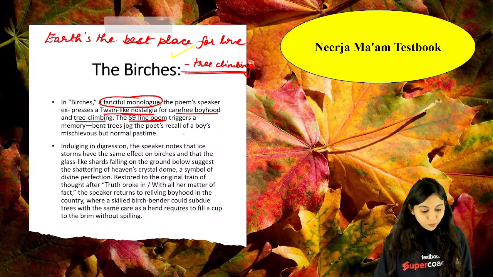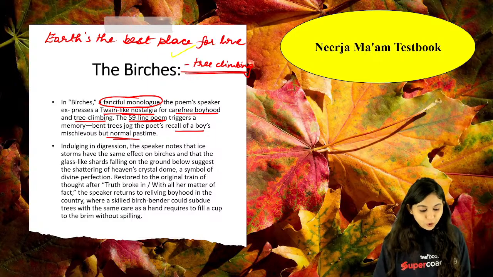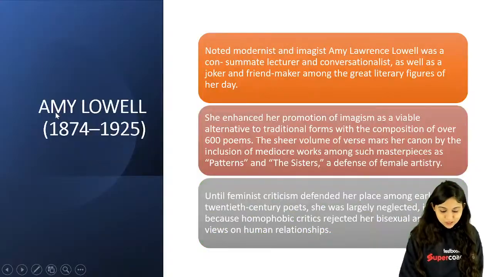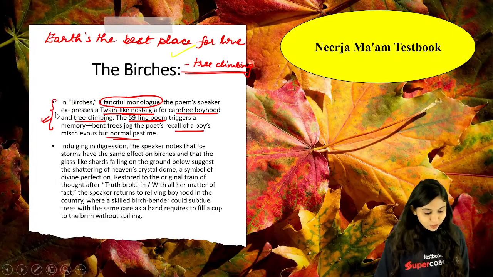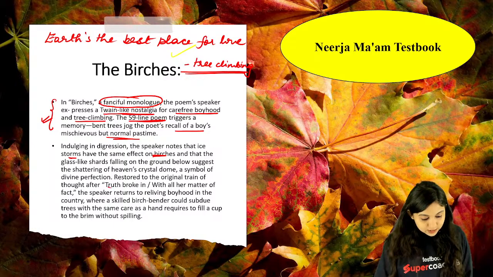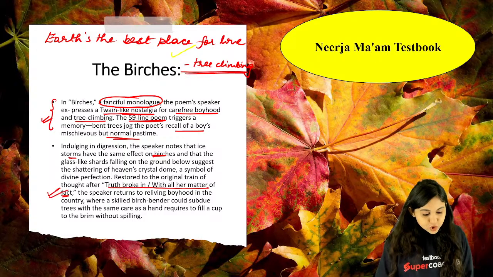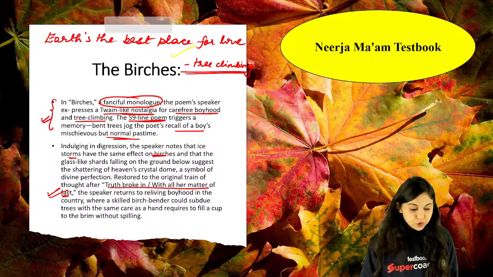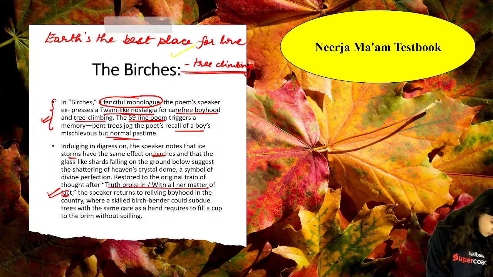Bent trees jog the poet's recall of a boy's mischievous, normal pastime, the childhood fancy altogether, how you were spending time. So that was like a tween-like reality that you're able to look at. Okay. Speaker is also noting the ice storms that have the same effect on the birches. Okay. Pura ka pura hai. Look at these lines. Truth broke in with all her matter and fact. Okay. So again, the tree climbing episodes altogether, you can actually revisit Birches as well.